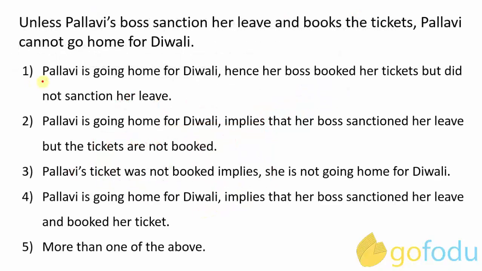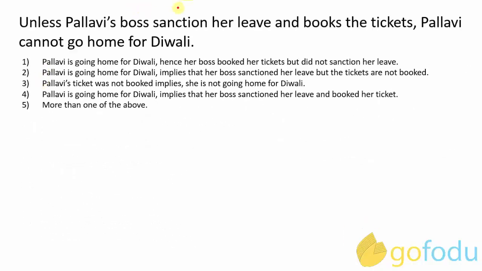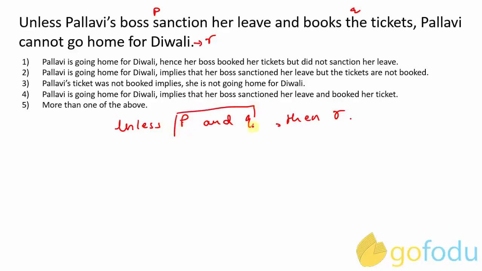So these are the other two implications of this question type. Now, next example is, unless Pallavi's boss sanctions her leave and books the tickets, Pallavi cannot go home for Diwali. Consider Pallavi's boss sanctions her leave as P, books the tickets as Q, and cannot go home for Diwali as R. Okay, so it becomes unless P and Q then R. Consider P and Q as T. It converts to unless T then R. We know implications of this type of question, right?